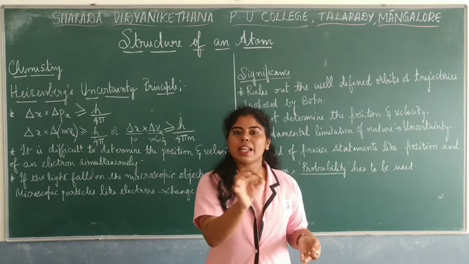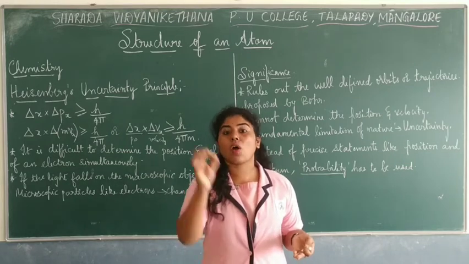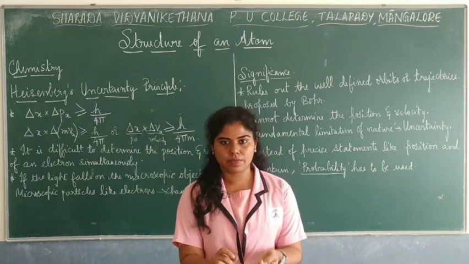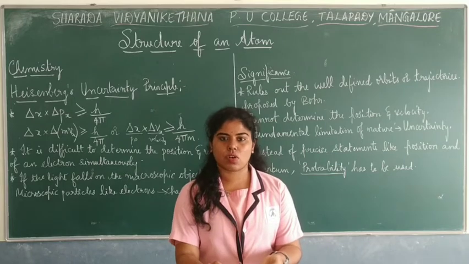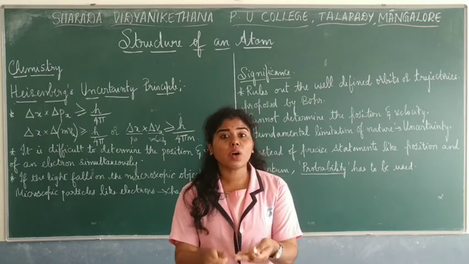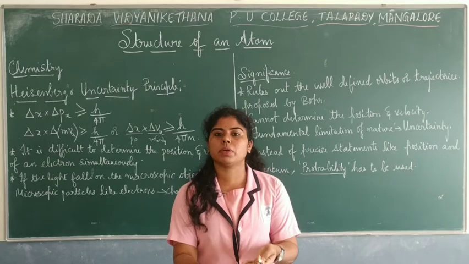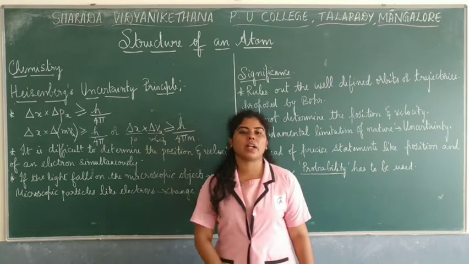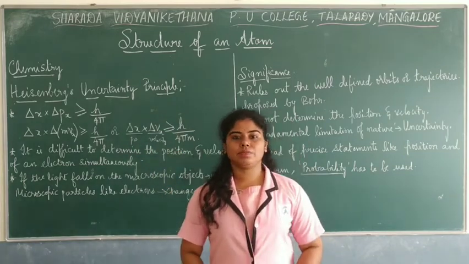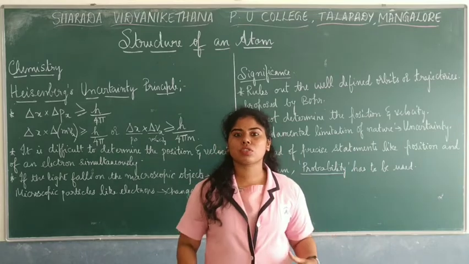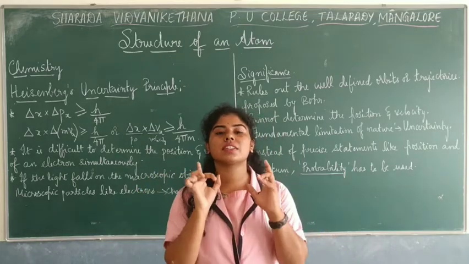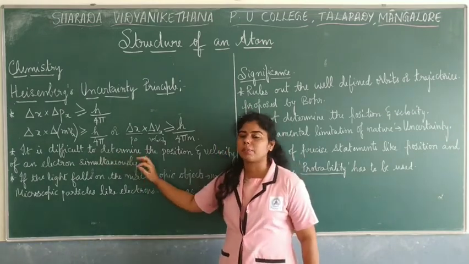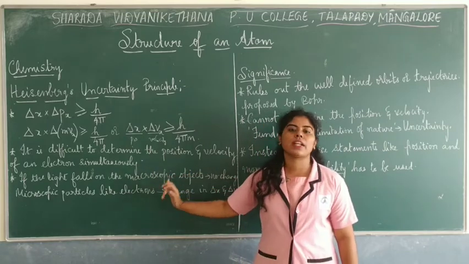Now, while the electron keeps moving according to Bohr, Heisenberg says that for a particle, the electron in an atom, it is not possible to determine the position and the velocity of that particle simultaneously. You would have to check the position and the velocity together at the same time. So he says it is not possible, or it is difficult, to determine the position and the velocity of an electron simultaneously.